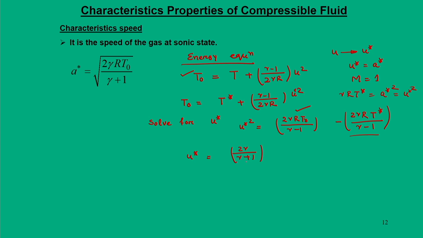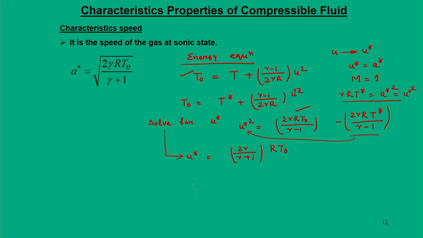This gamma plus 1 will change because when you bring this expression here and take u star as common, we will be left with this particular term, that is r T naught. So, basically we have to use this expression, bring it to the left side and then solve for u star.